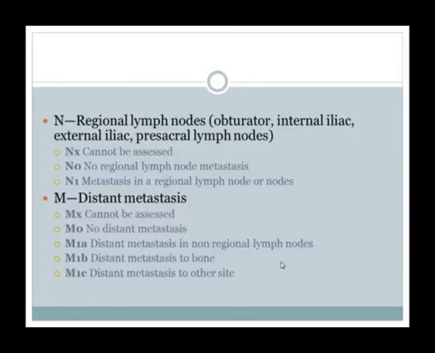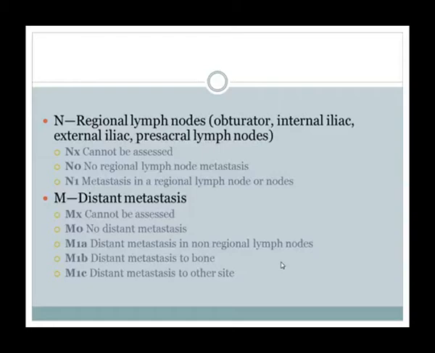NX, nodes cannot be assessed. N0, no regional lymph node metastasis. N1, metastasis in regional lymph nodes, in one node or in many nodes. So if there is metastasis in the nodes, that is N1. Then the M, that is metastasis. MX cannot be assessed. M0, no distant metastasis.